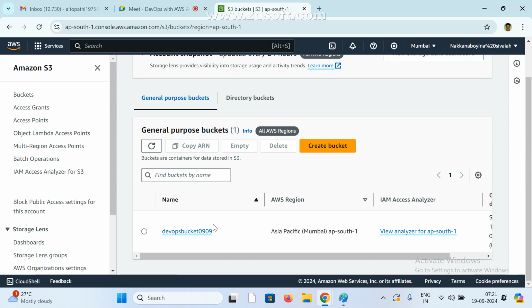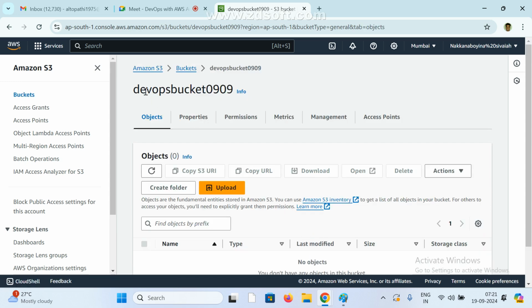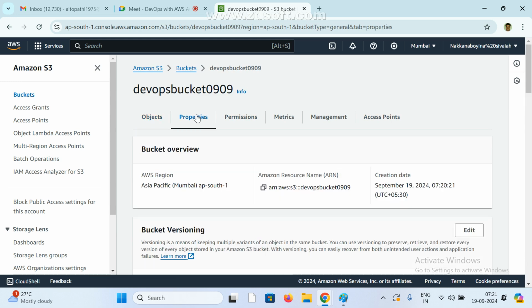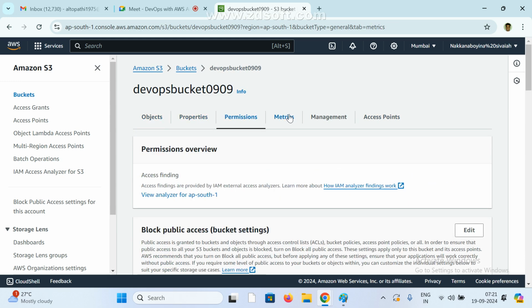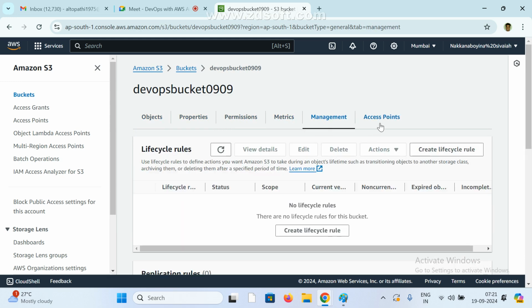And if you want to, we can create one more bucket. See here. If you select it, now this option should be enabled. If you want to, we can empty the bucket, or delete the bucket, or if you want one more bucket, we can create a bucket. Okay. So just now I created one bucket. Now click on this bucket. Now we can see a few more options: objects, properties, permissions, metrics, management, access points and all.